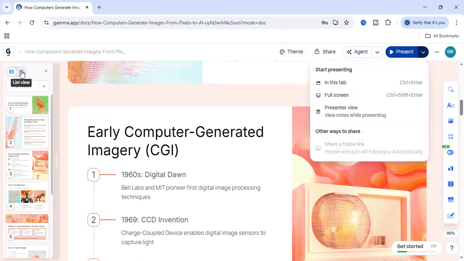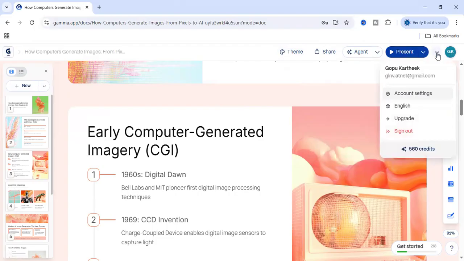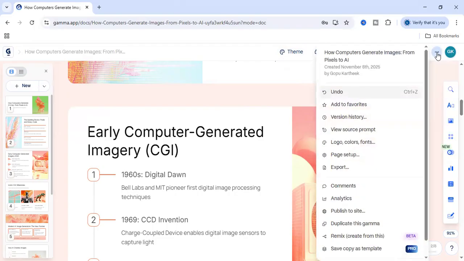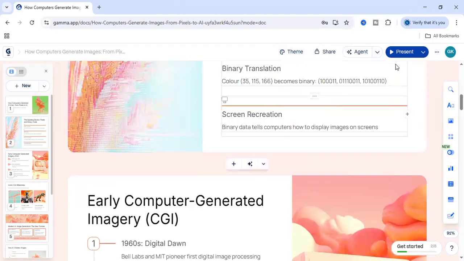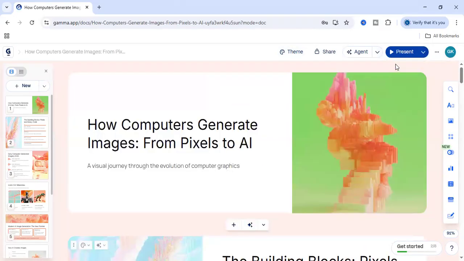Okay, list view. So we can download in the PDF format also, and PPT format also, and there are different formats to download also.